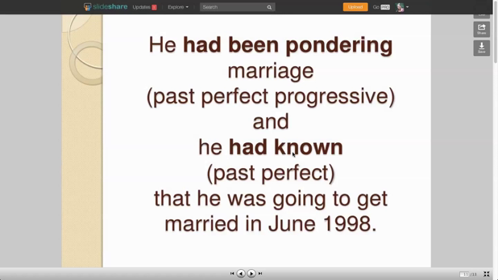And he had known. Here I'm using the past perfect and not the past perfect progressive because this is a non-action verb. I don't normally say he had been knowing. It's not something I say because know is a non-action verb that we don't use with the progressive tenses.